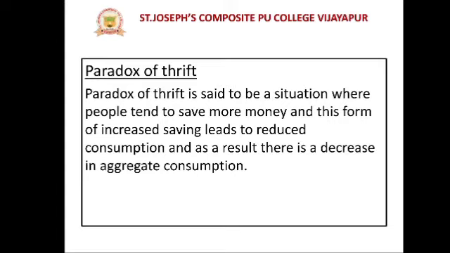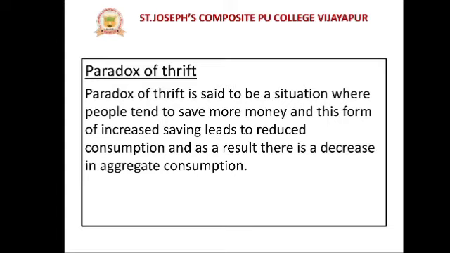Paradox of thrift is one of the situations where people tend to save more money. So saving more money means less expenditure. People tend to save more money, and this increased saving leads to reduced consumption expenditure.